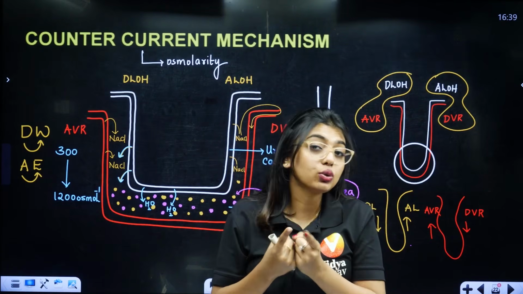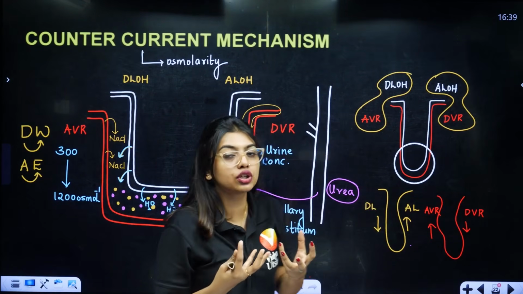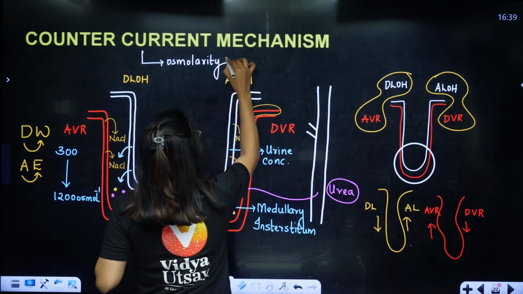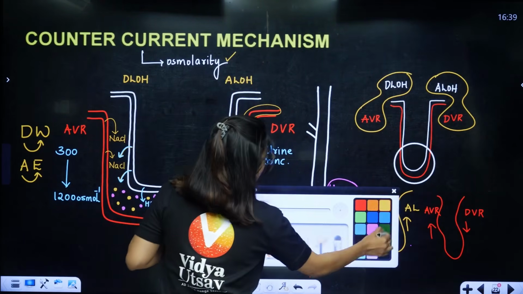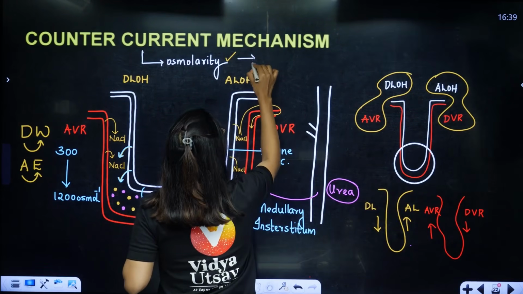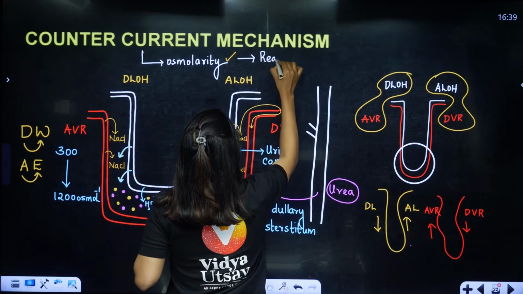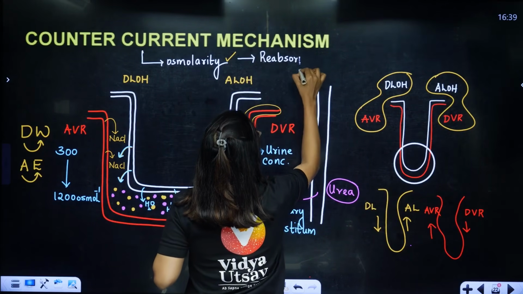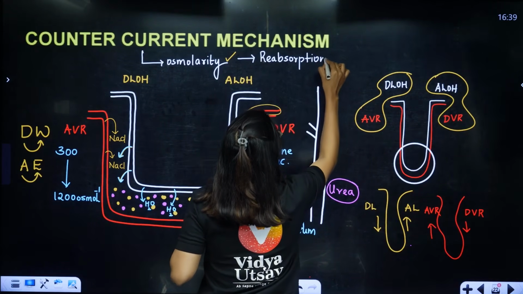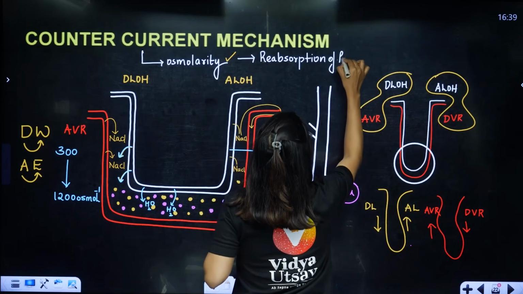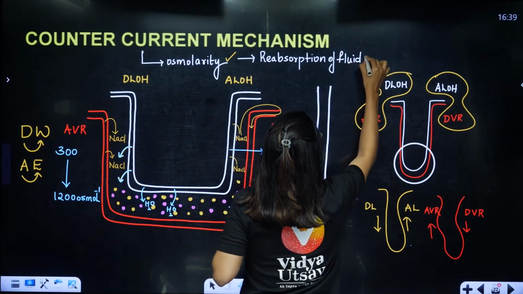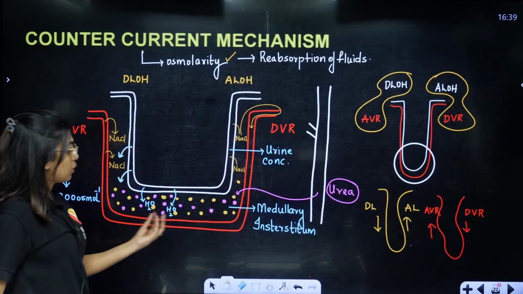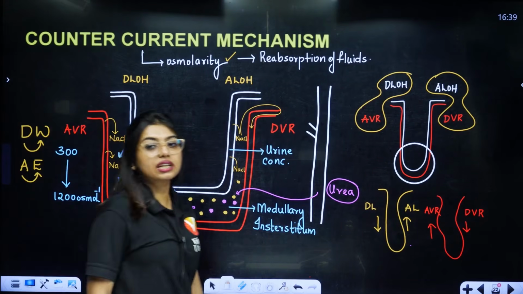Okay, and why are we doing this? To increase the concentration of the urine, so we can first of all make the osmolarity proper, and with that, students, we can also do reabsorption of fluids. For reabsorption of fluids, we need to create a hypertonic solution.